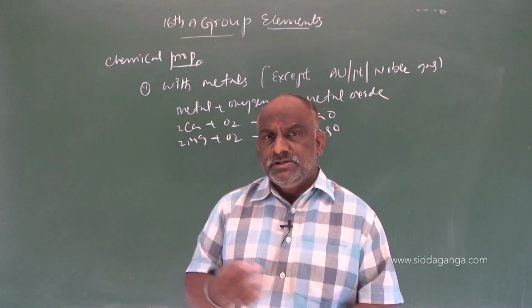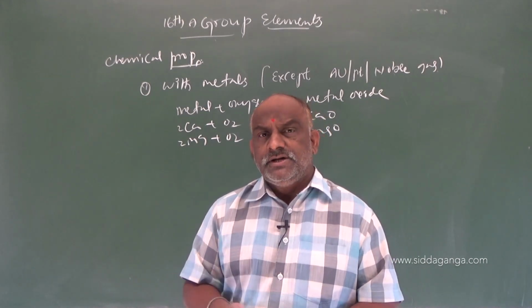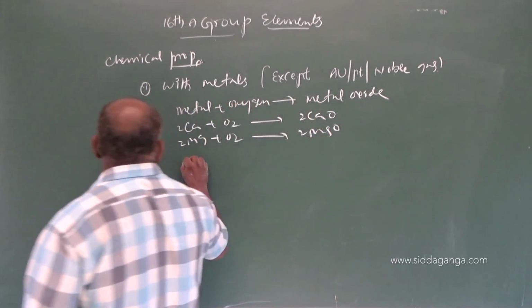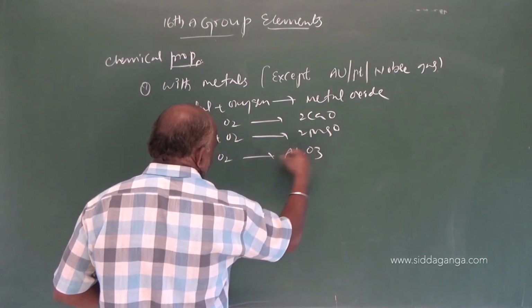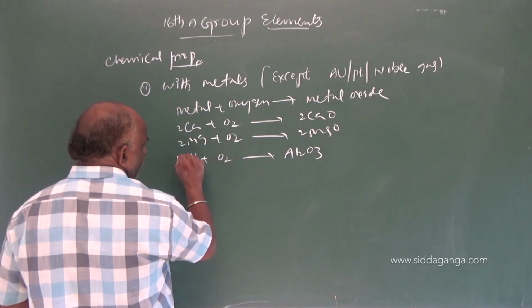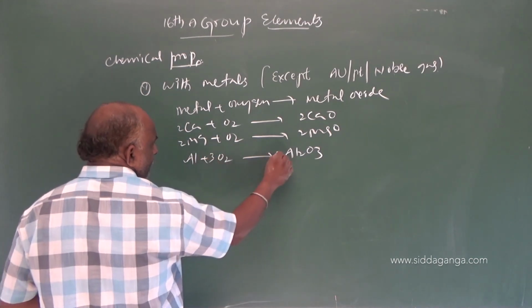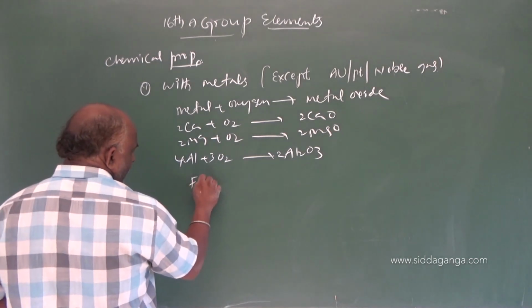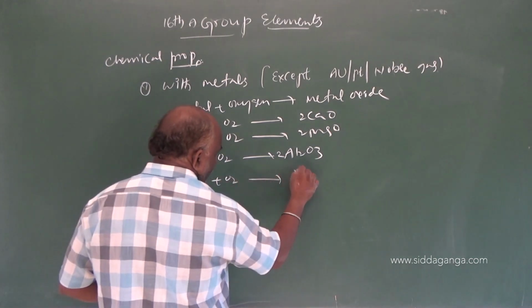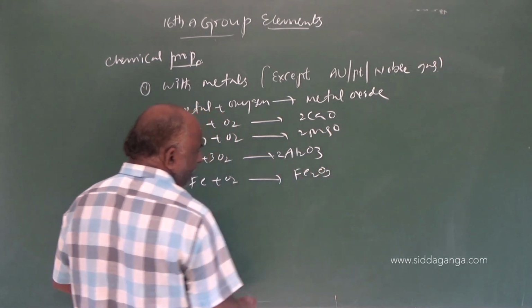Potassium gives rise to potassium oxide, sodium oxide, aluminum oxide. Al plus O2 gives rise to Al2O3, 4Al plus 3O2 gives 2Al2O3. Fe plus O2 gives rise to Fe2O3, ferric oxide.